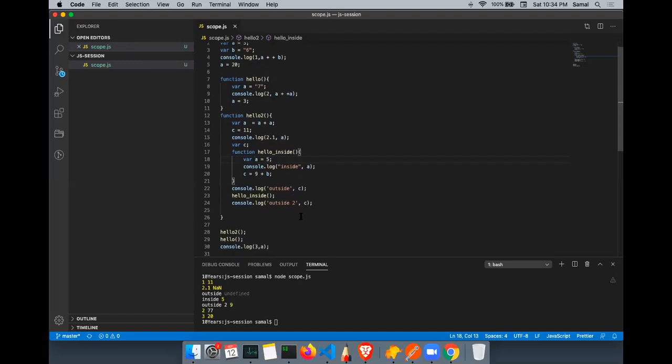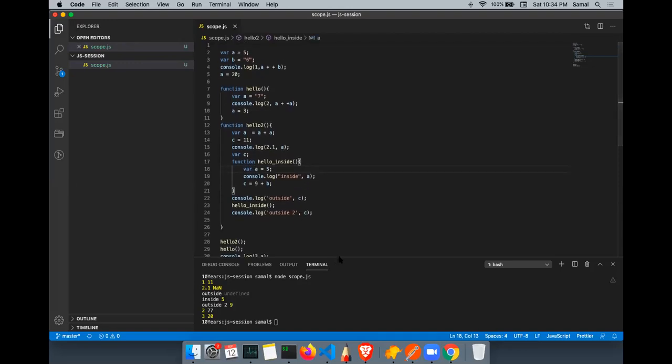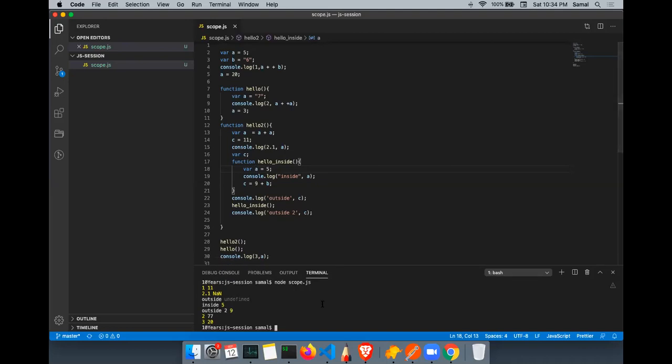Now tell me the output. So use all the concepts: functional scope, local scope, global scope, hoisting, plus signs, casting. It has everything.